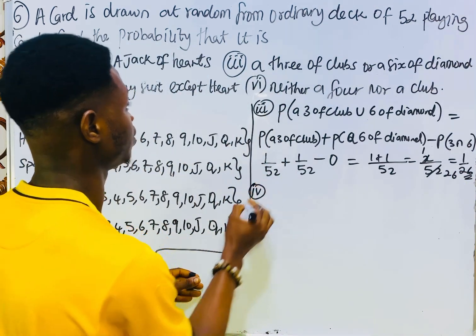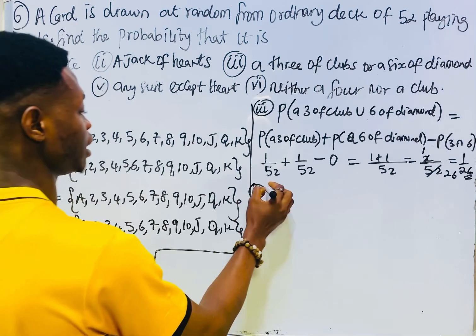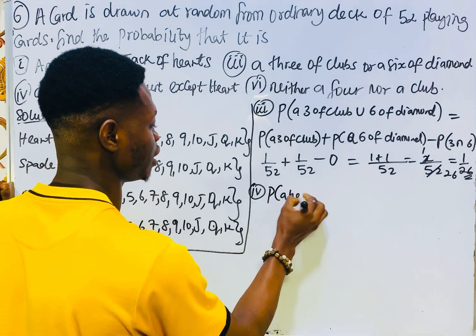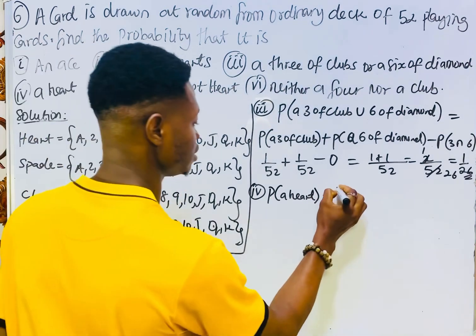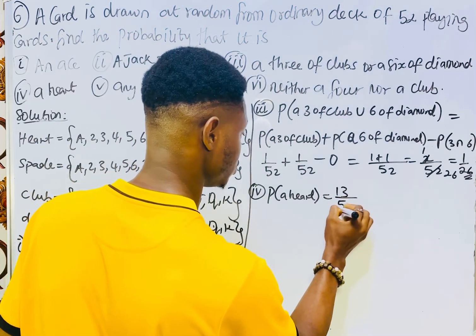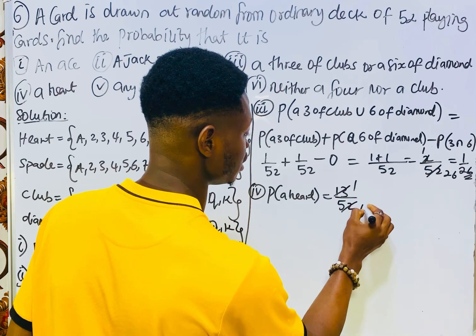So our (iv), obtaining a heart, the probability of obtaining a heart. So where is our heart? Here. So it will be 13 all over 52. 13 here 1, 13 here 4.